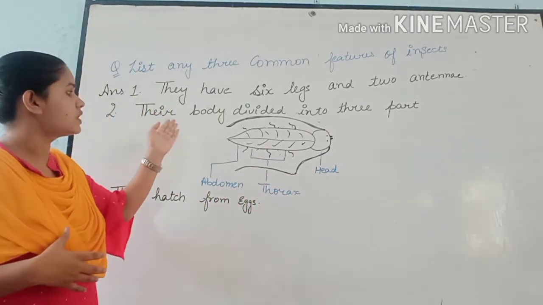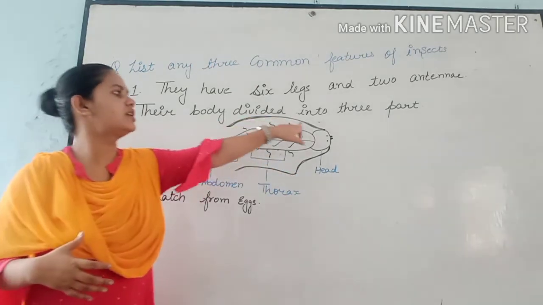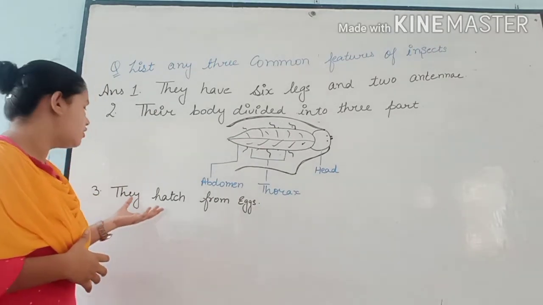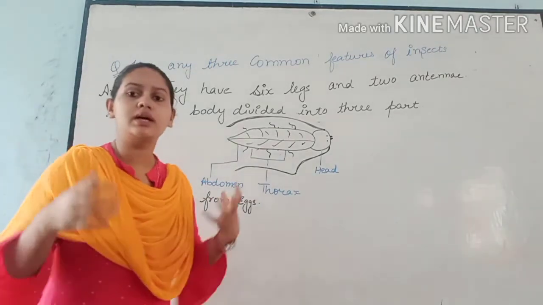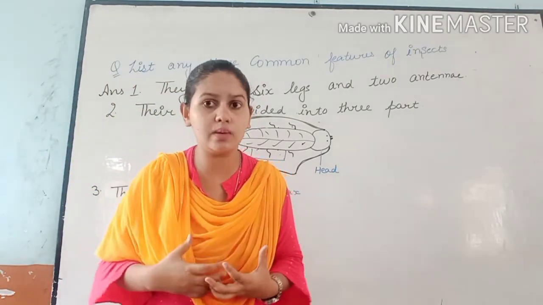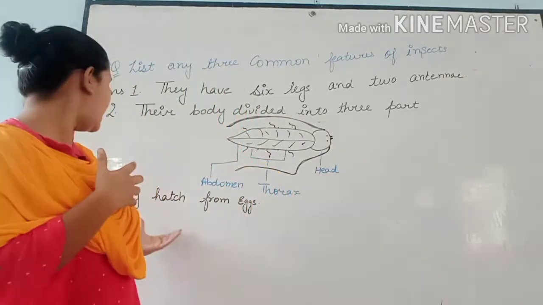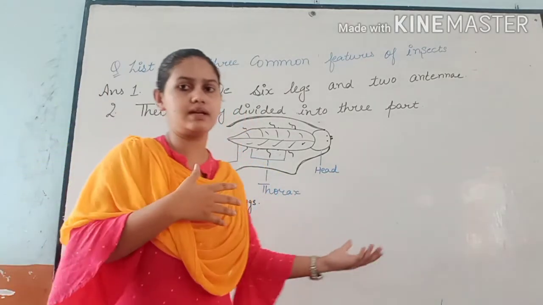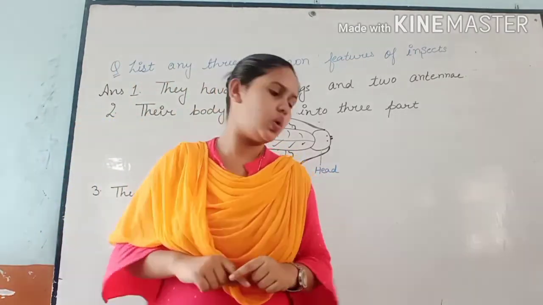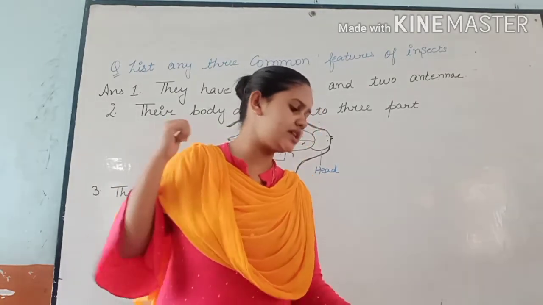Okay, with the 6 legs and with 2 wings. This one is known as the wing, right? Now the third one: they hatch from eggs. They don't reproduce as babies just like human beings. They come as an egg, and when they come as an egg, we say they hatch from eggs, right? So these are the common features between every insect. Okay, let's come to the fourth one. This one is the fourth one.